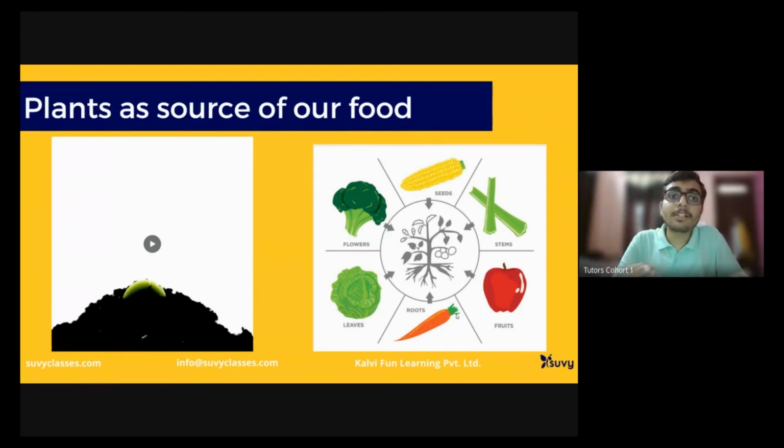Then we also consume flowers of a plant, like cauliflower. Have you heard the term cauliflower? It's very common. Broccoli is nothing but flowers of a plant, right? Leaves, if I talk about leaves, for example, various parts.